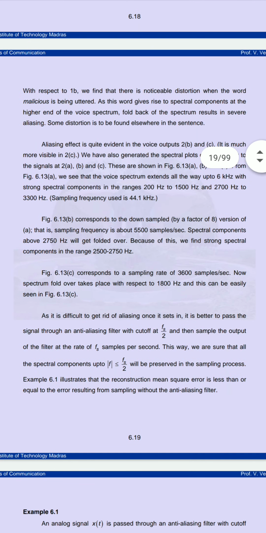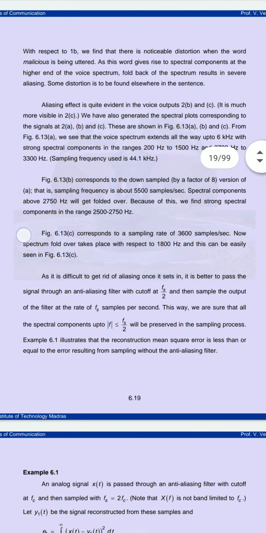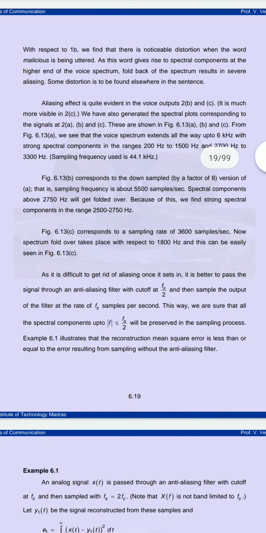So what we are saying about aliasing is that we will get distortion when the word is being uttered. At that time we are saying we will get the distortion if there is aliasing. Aliasing means there is an overlapping. So we are supposed to use an anti-aliasing filter.